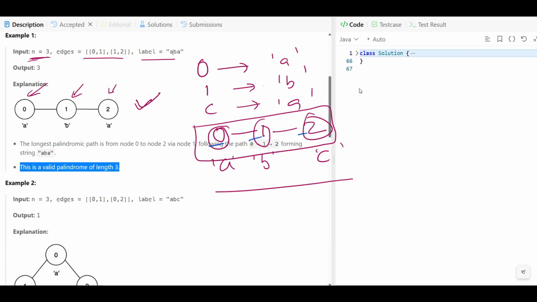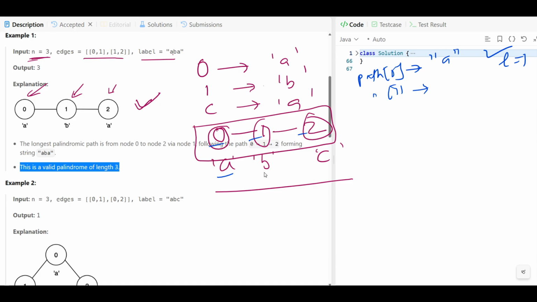Okay. Let's suppose the very first I'll say path, and we'll say path at 0. What do we have at 0? We have A. Let's suppose this is our string, because this is a character, and only one character is coming, A. Is this a palindrome? Yes, this is a palindrome. So what is the length? Length is 1. Now let's go with the path at 1. What is the path at 1?